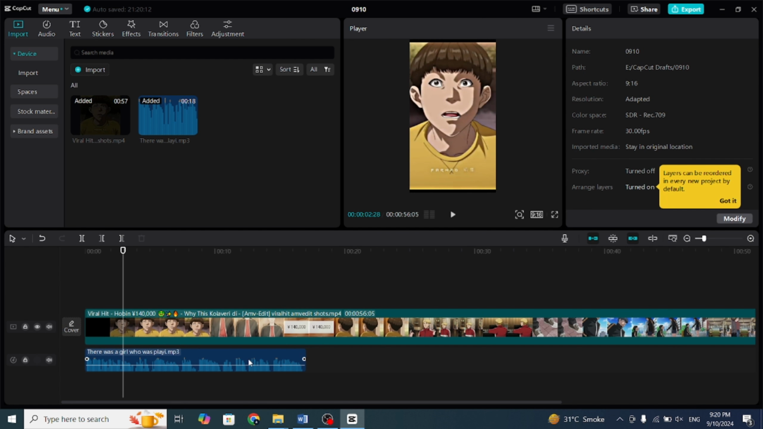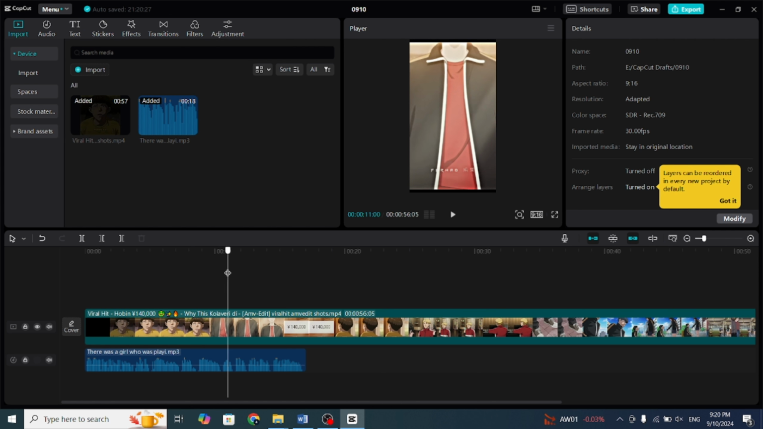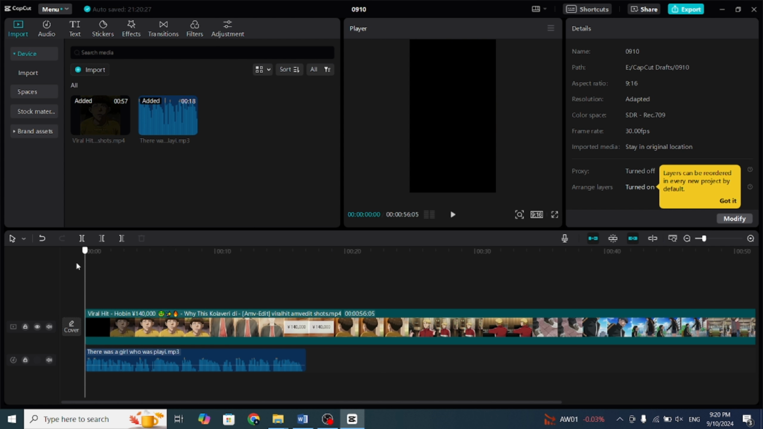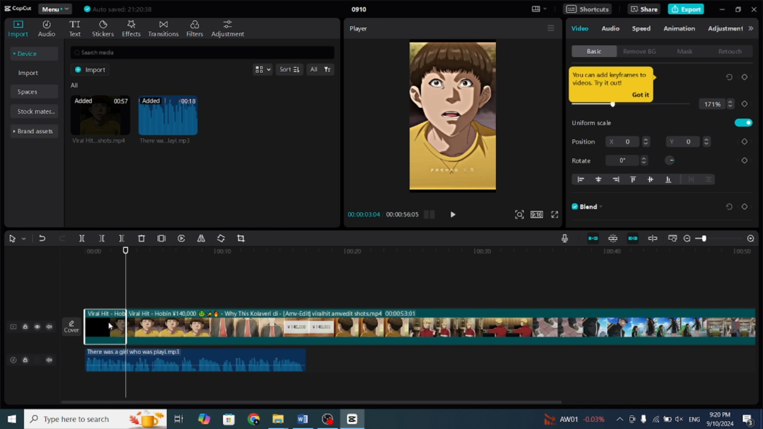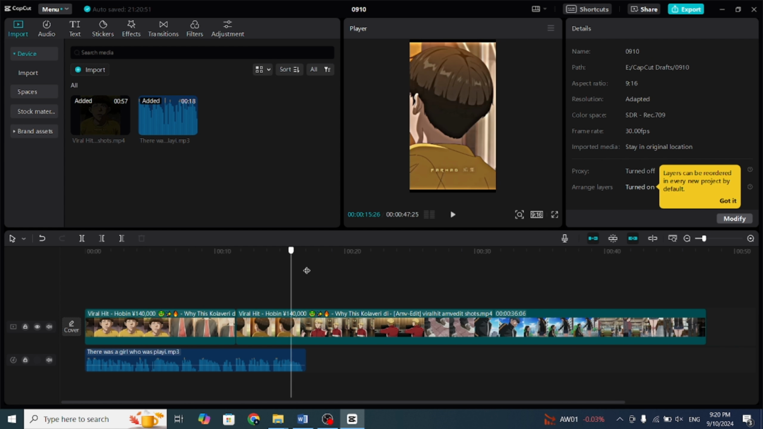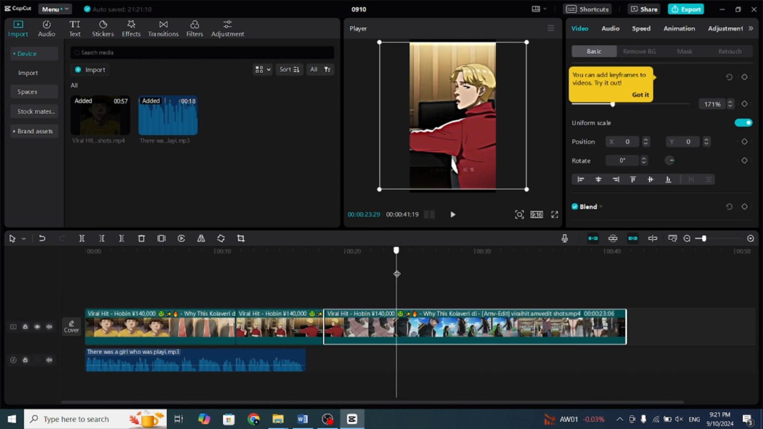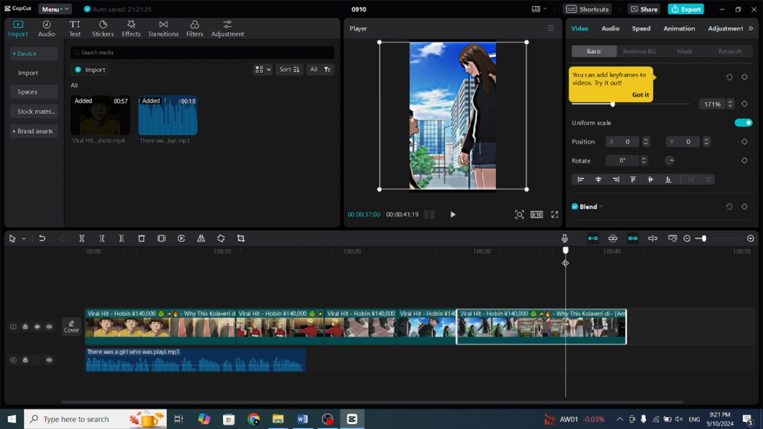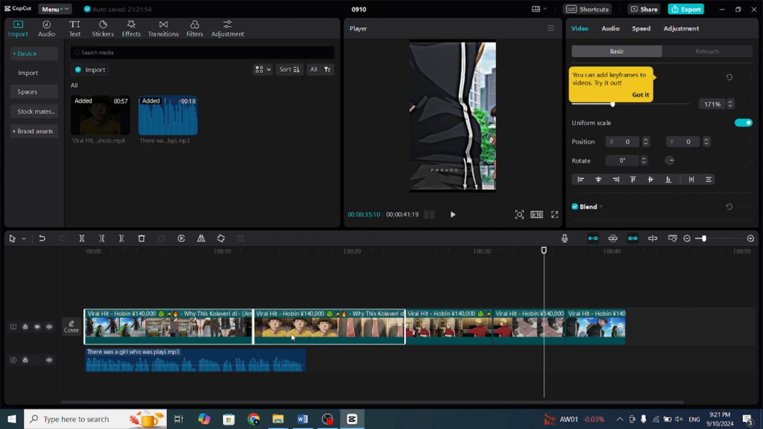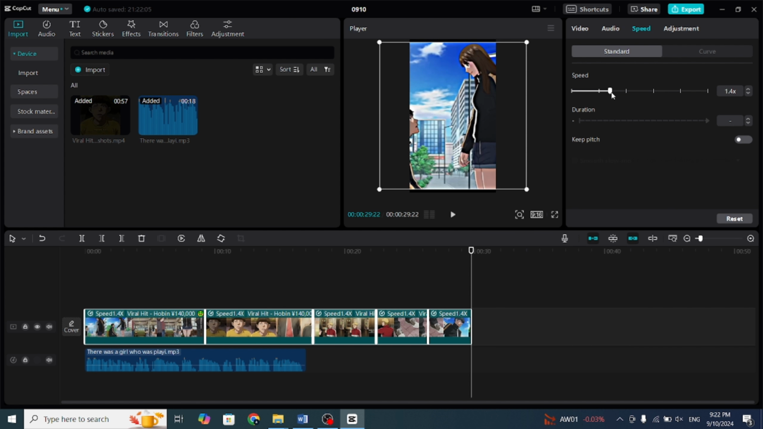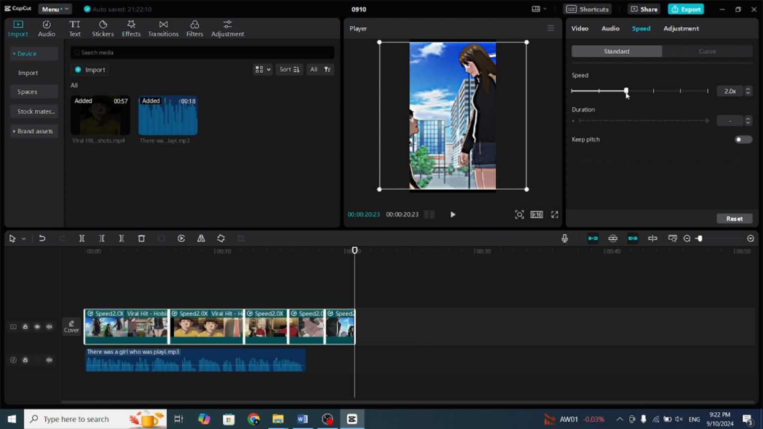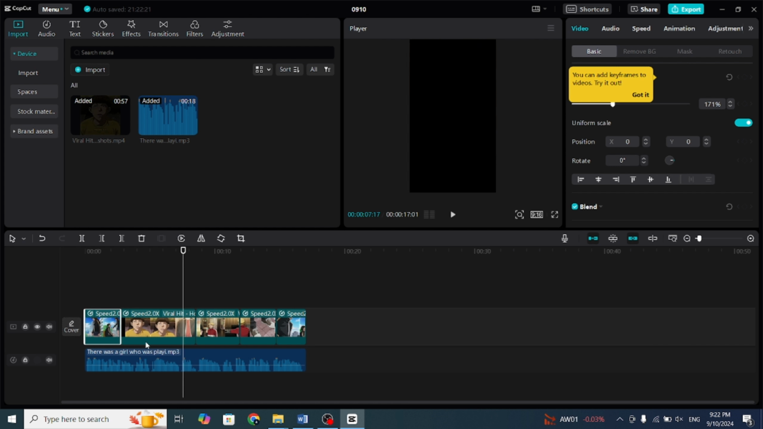You can see that the video is longer than the voice. To fix this, we need to split the clip. To do this, use Ctrl-B and then Delete button to split the excessive part. After that, align all the scenes and click on Speed. Change it to 1.8. Now your clips will be perfectly aligned with the voiceover.